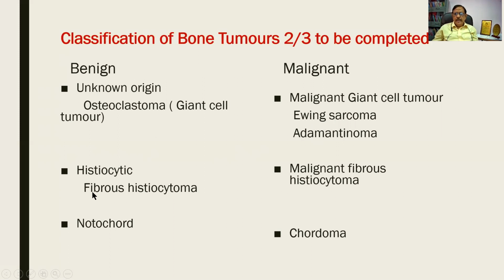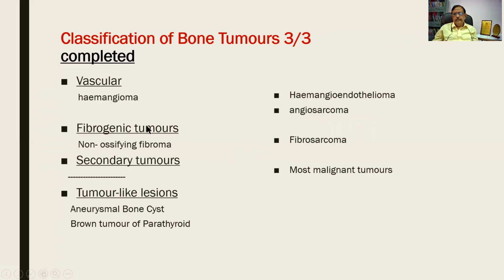Histiocytic tumors will be fibrous histiocytoma and malignant fibrous histiocytoma is the malignant counterpart. Notochord is the tissue from which you can get a chordoma. Chordoma. It is not chondroma, it is chordoma. Arises from the notochord. Vascular, there can be a hemangioma. Malignant is hemangioendothelioma and angiosarcoma. And fibrogenic tumors can be non-ossifying fibroma. Without bone, there can be fibroma. Malignant is fibrosarcoma.